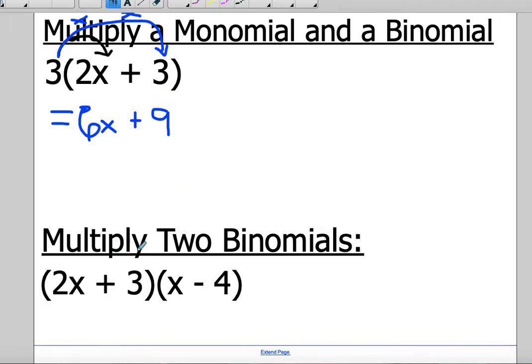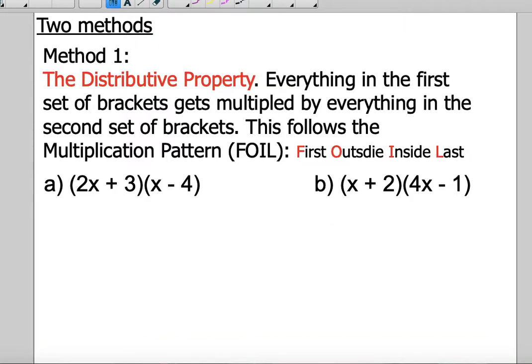Here we're going to look at multiplying 2 binomials. In this first set of brackets, we've got a 2-term expression, 2x plus 3. And in the second set of brackets, we have another 2-term expression, which is x minus 4. We're going to look at multiplying binomials using the distributive property. Method 1 is the distributive property. Everything in the first set of brackets gets multiplied by everything in the second set of brackets. This is also called